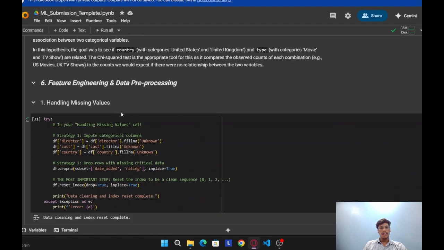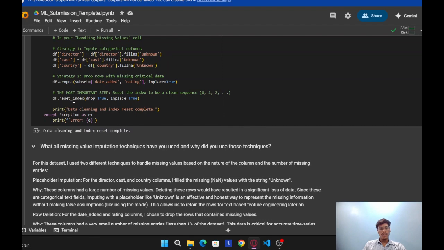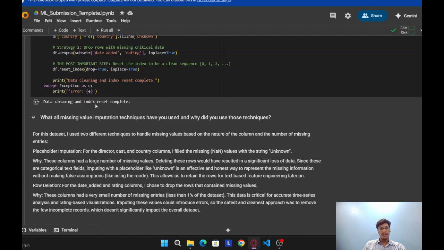Feature engineering and data preprocessing. Here, for handling missing values, I have used df.fillna with an unknown placeholder. Strategy 2: drop the rows with missing categorical data. In place of date added and rating, inplace is True. If I have filled with date added and rating, the most important step: data.index is replaced, drop equal to True, inplace True. Data cleaning has been done.